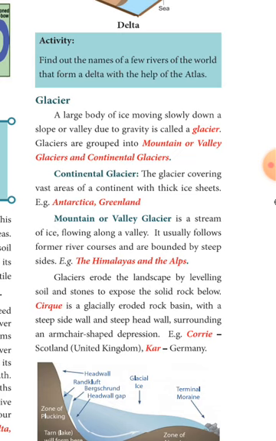Now we are going to see about continental glacier. It will cover very big areas of continent with thick ice sheets. Example, Antarctica and also Greenland.